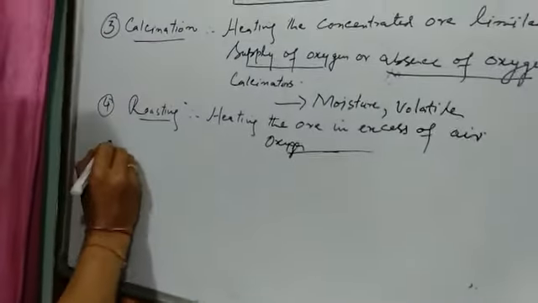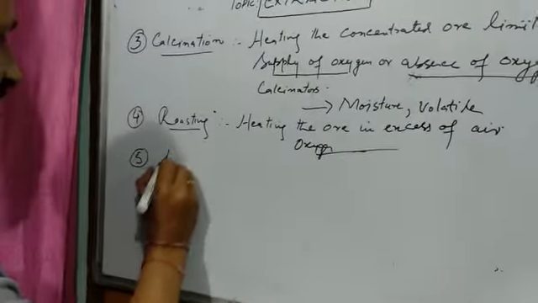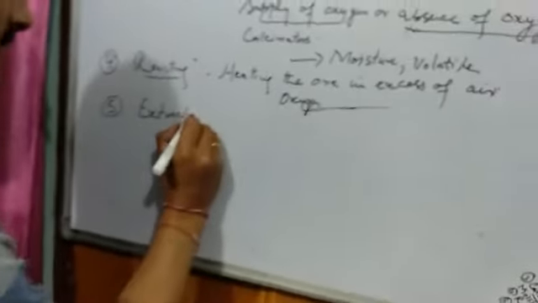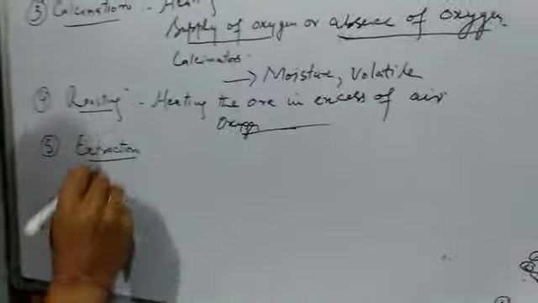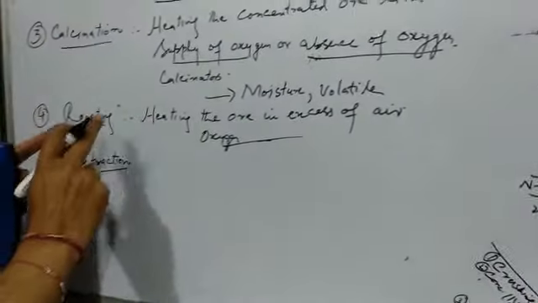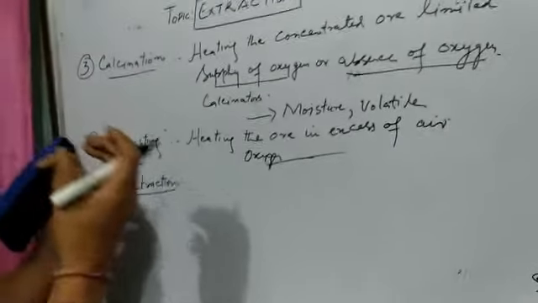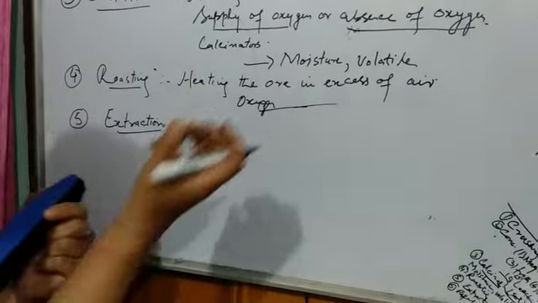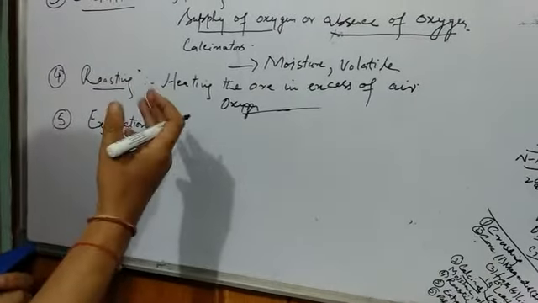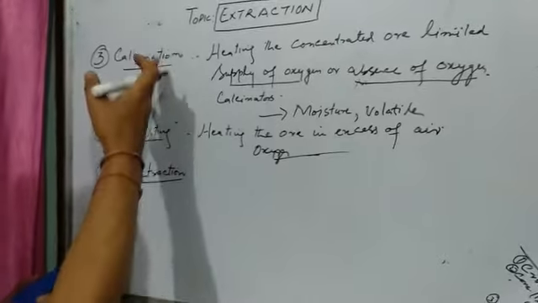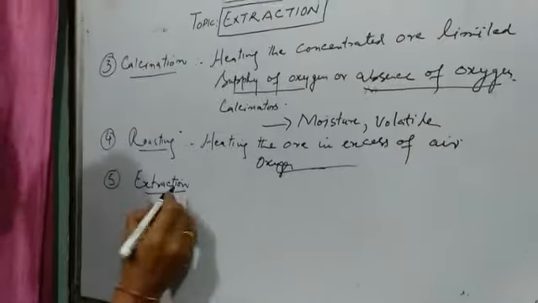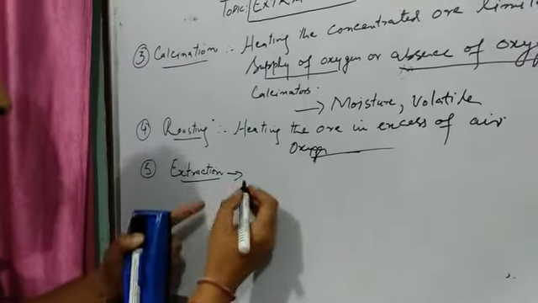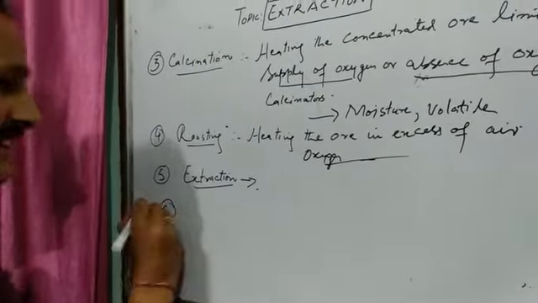Then another step, that is extraction of the metal. Now we get either calcinated ore or roasted ore. From that ore there may be certain impurities still present. For that purpose we extract the metal from the ore which we have obtained as a result of roasting or calcination. This extraction is a long process. We will be taking it in the next lecture.